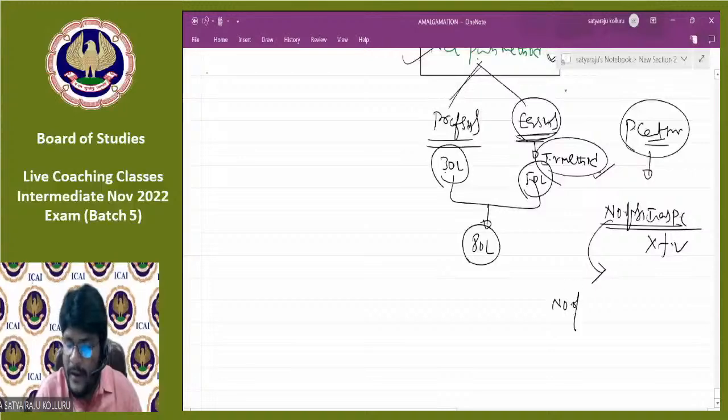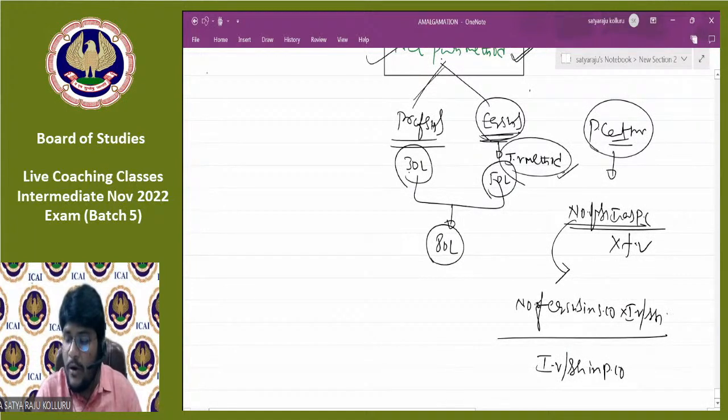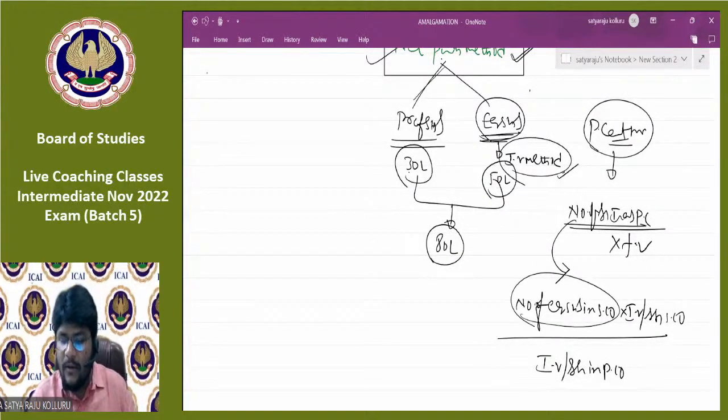Number of equity shares in the selling company into intrinsic value per share in the selling company, divided by intrinsic value per share in the purchasing company. Then what will you get? The number of shares issued as PC. How many equity shares in the selling company?